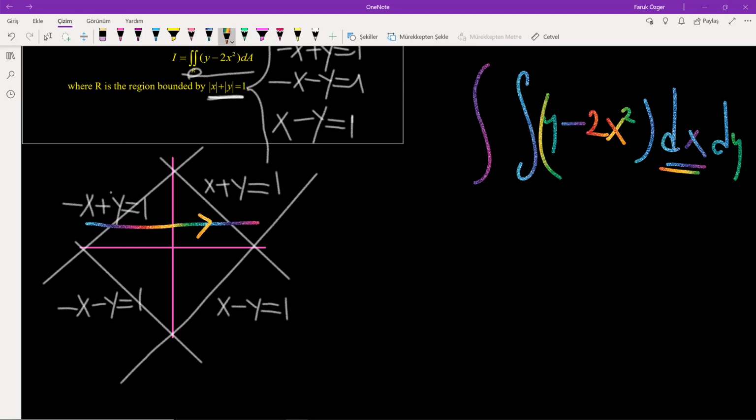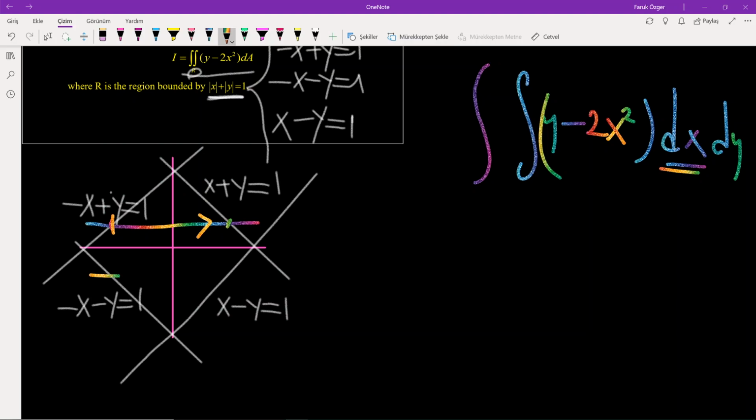And you will check the point where we enter the region and where we check out of the region.